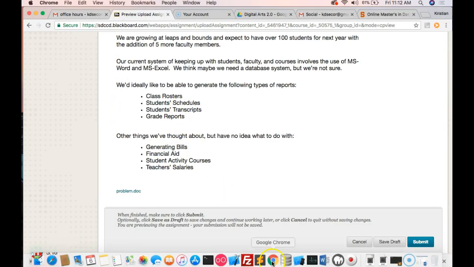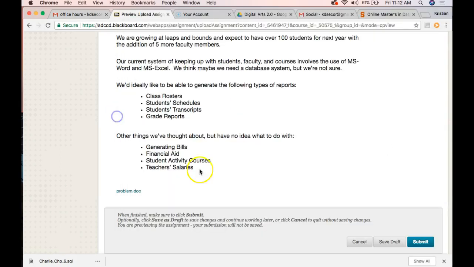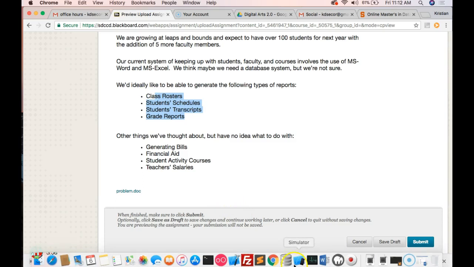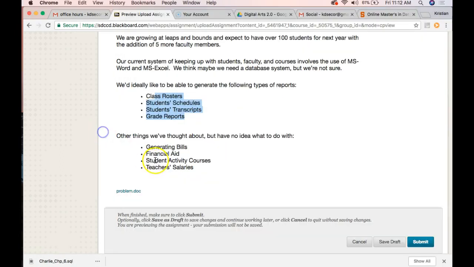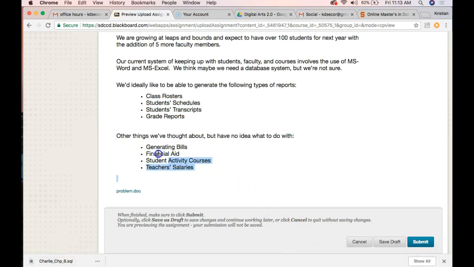As far as transcripts, when we go back here on this, we could add grades and build off this section. So I could have student schedule, right, with two holder tables, and then have a grade, which would be another field here. So that hasn't been built yet, but that would work. And then you could, from there, make grade reports. So these four things would be accomplished by this section. From some of the submissions I've seen already, people have gone over this, which is great. I love that.